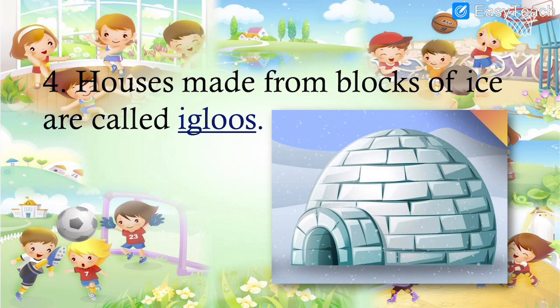Next, number 4. Houses made from blocks of ice are called dash. The houses which are made from blocks of ice are called igloos. I-G-L-O-O-S, igloos. These are the houses made from blocks of ice, found in the places where there is extreme winter.